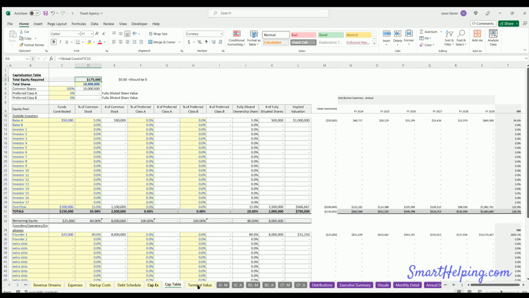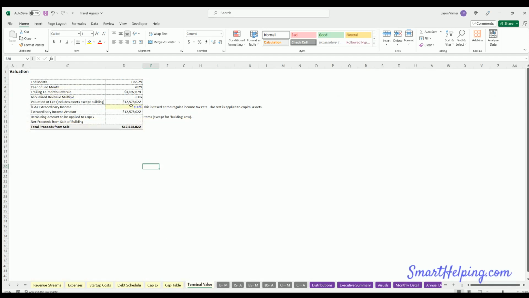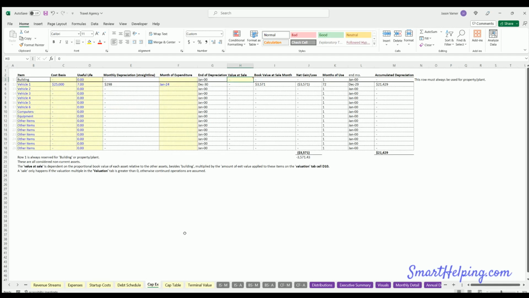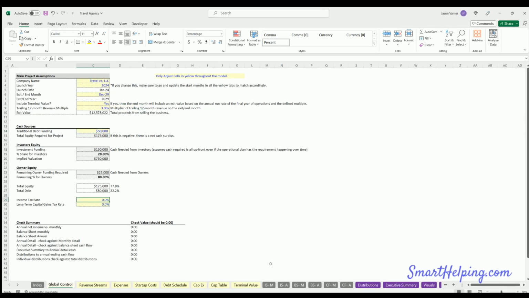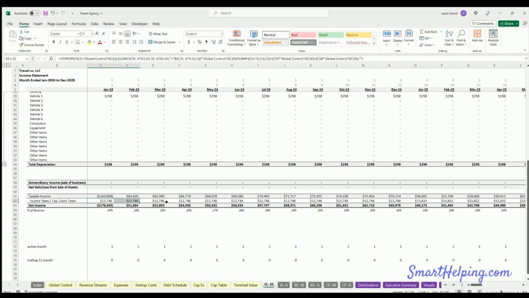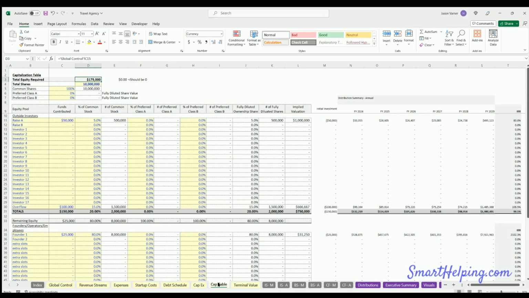What about startup cost, debt schedule. Okay, so on this, we didn't put the terms in, but let's just say 20-year, 4.5, let's say 6%, 12 payments a year. Terminal value, this is just for tax purposes on the exit, if you're going to apply anything to the book value of the depreciable assets or not. I just keep this at 100%. We'll also put in some taxes here, income tax, say 25. So we got a little bit of taxes coming out. What else? I think those are all the assumptions you fill out.